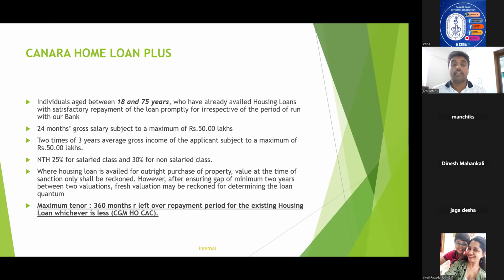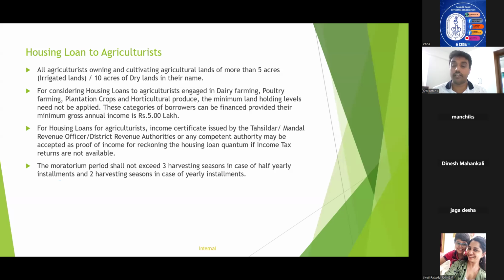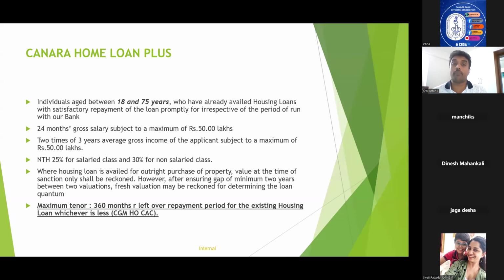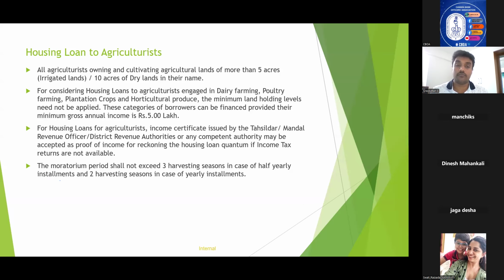Maximum tenor is 360 months, which can be permitted only by CGM, HO, CAC. In the normal circumstances, by RO head, I mean RH head, RO head or circle, the maximum repayment period that can be given for Canara Home Loan Plus is only 180 months. 360 months or leftover period of housing loan can be permitted only by CGM, HO, CS. That is, anything above 15 years can be permitted by CGM, HO, CS.